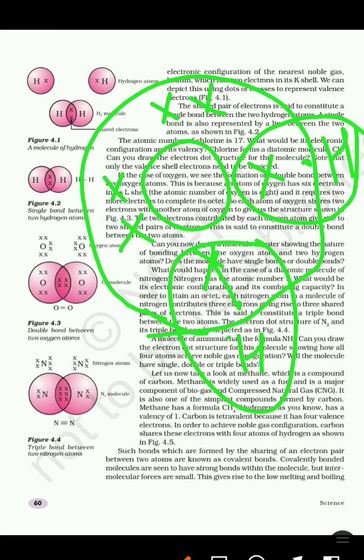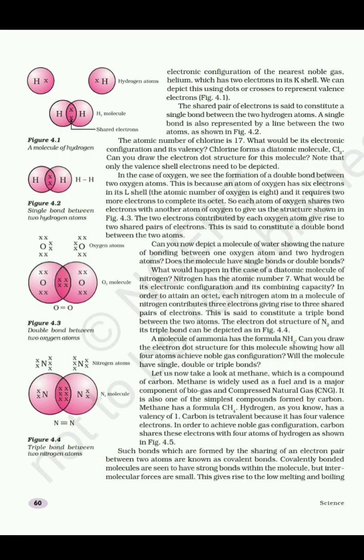And all these are what? Single covalent bonds, because here 2 hydrogen atoms are sharing their 1 electron with the oxygen. So in this way all 3 atoms become stable and form H2O, that is the water molecule. So this is covalent bond formation.